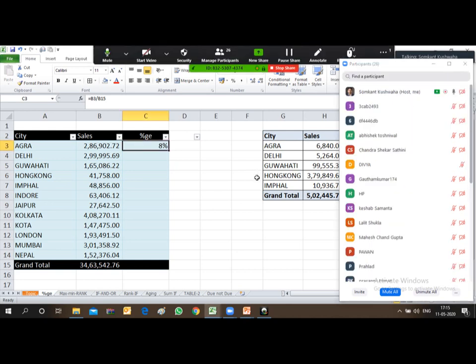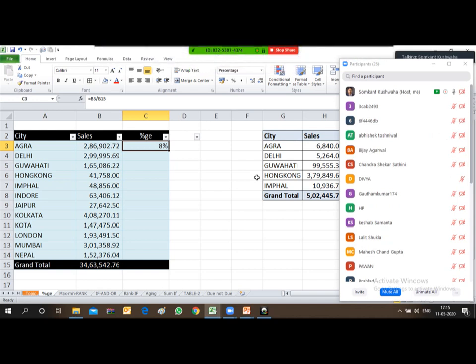Now you need to drag this formula to the bottom of the column, up to where the data is available. But before dragging it down, before copying the formula, you need to freeze the denominator.